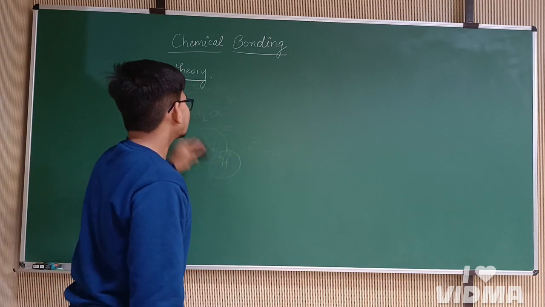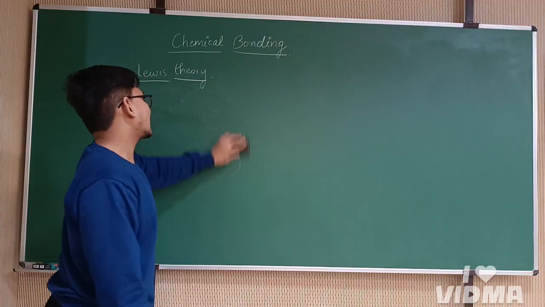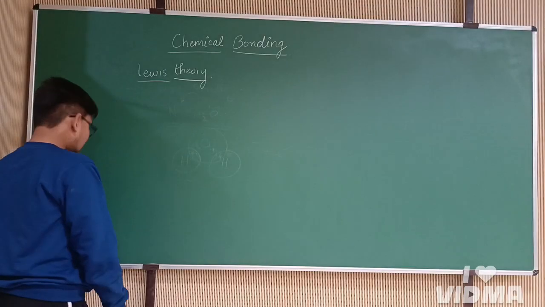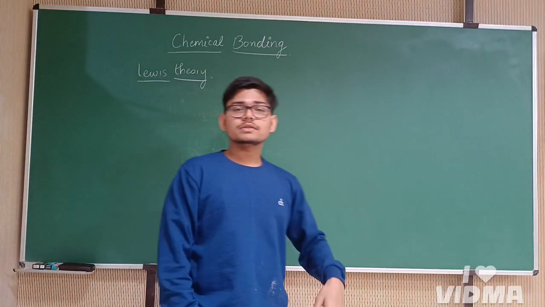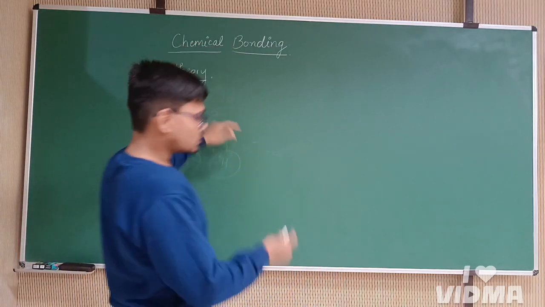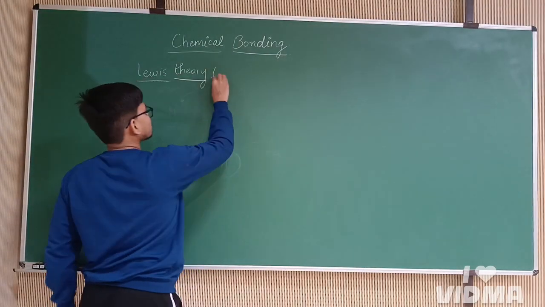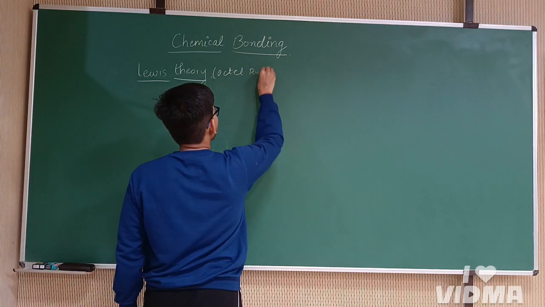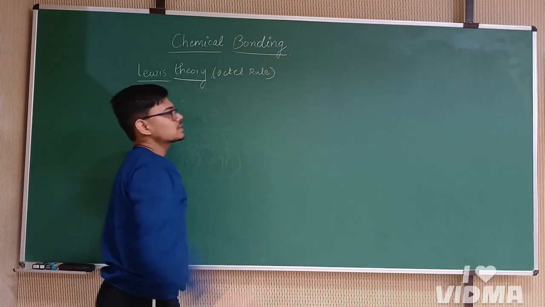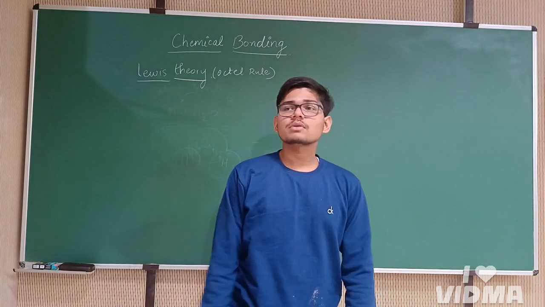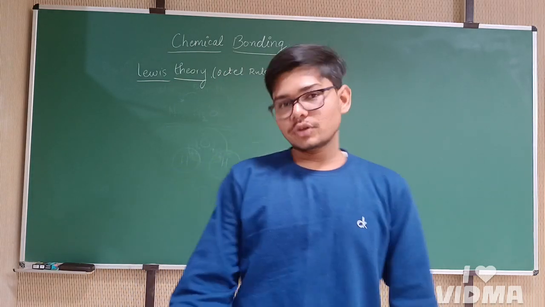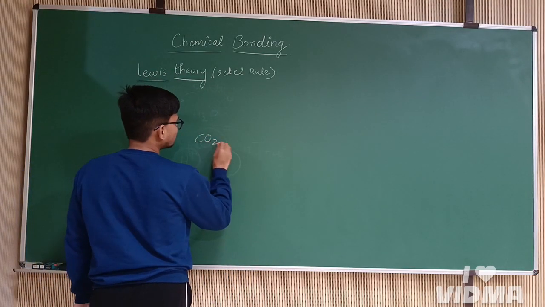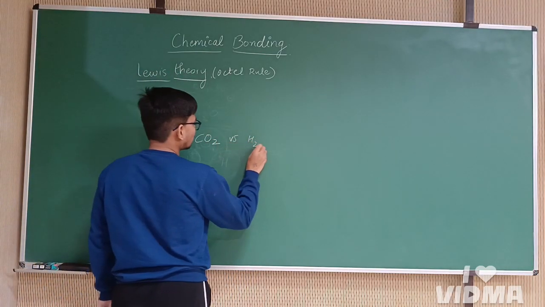Now these are called the Lewis symbols, and Lewis explained the bonding in different kinds of compounds as per the octet rule. Now, every theory has its limitations. The octet rule also had some limitations, like it was not able to explain the geometry of the molecules. For example, the molecule of CO2 and this is the molecule of H2O.